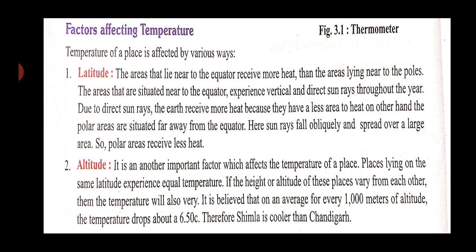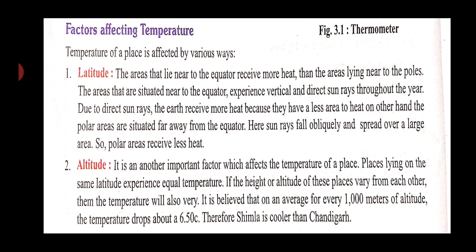But one more thing is there: places at the lower level of ground or at the higher level of ground also affect the climatic conditions, the temperature. For example, it is saying over here, places lying on the same altitude experience equal temperature. If the height or altitude of these places vary from each other, then the temperature will also vary. Now it is very important.